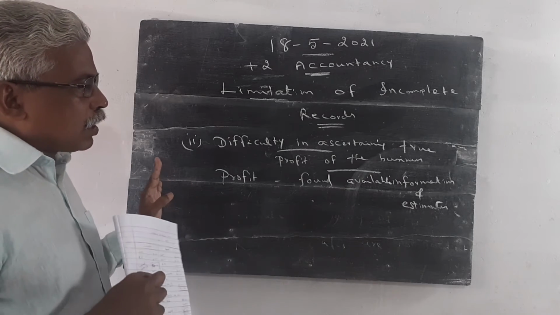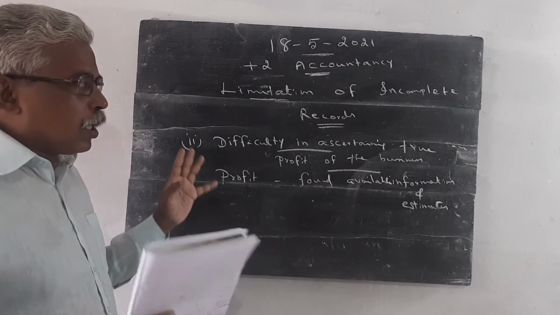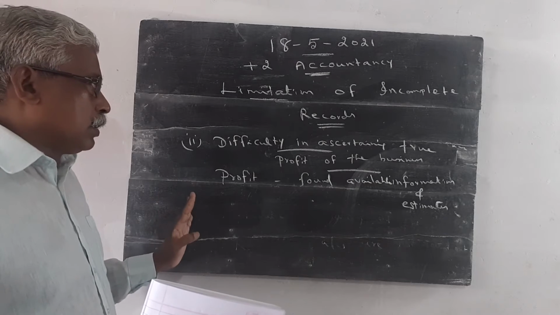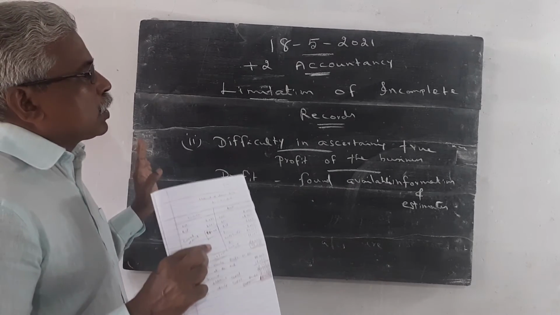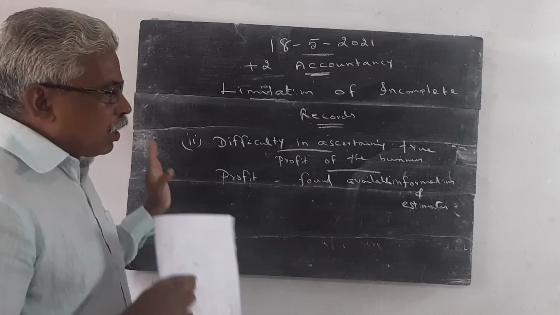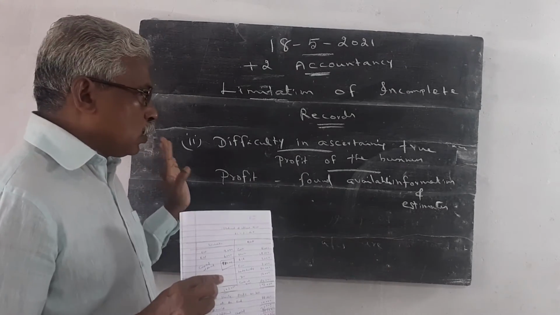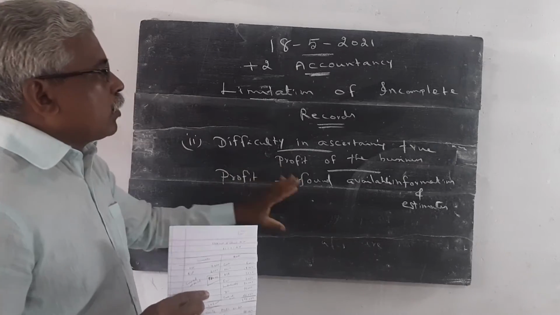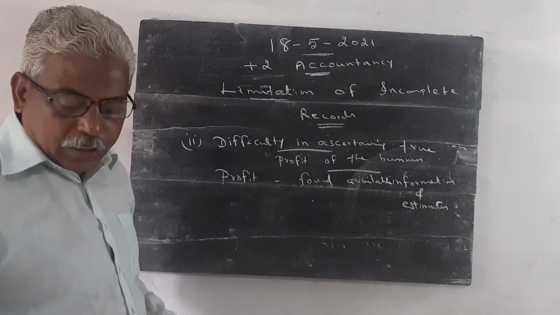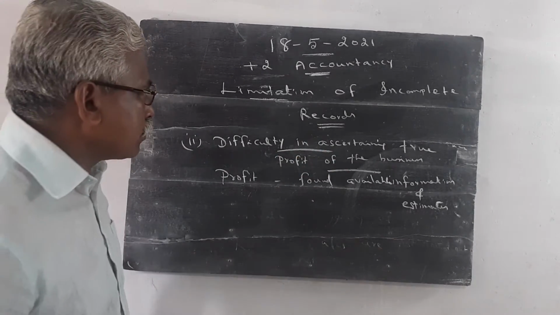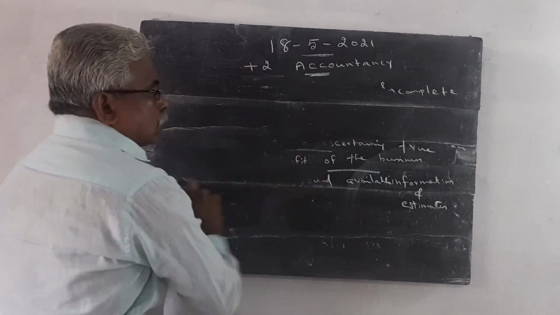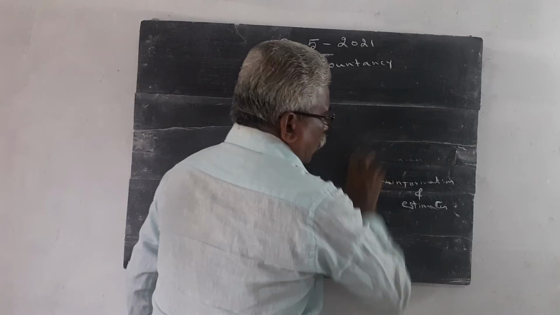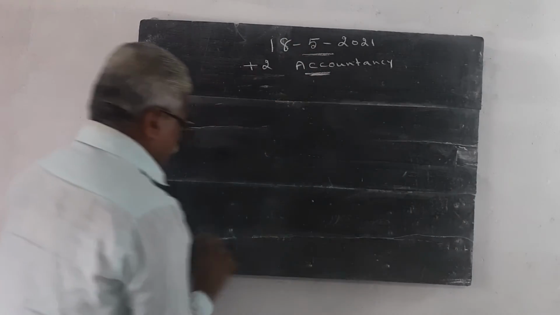When all the records are not at all prepared, we are not able to find out the trial balance. So if the accounting information is partial and not all recorded, we are not able to calculate the correct profit of the business. These are all the limitations of incomplete records.